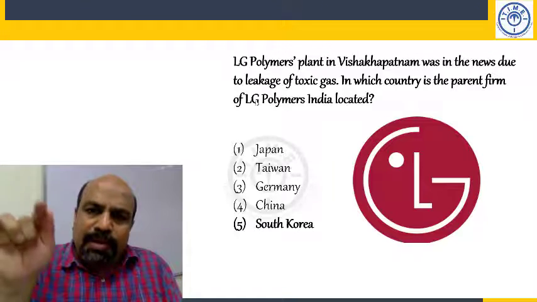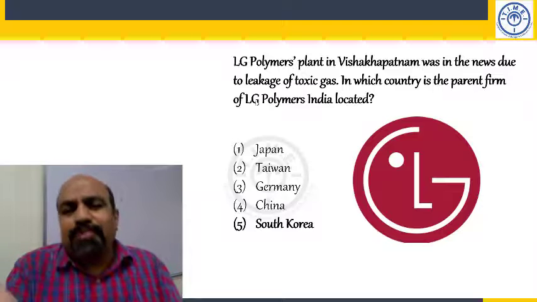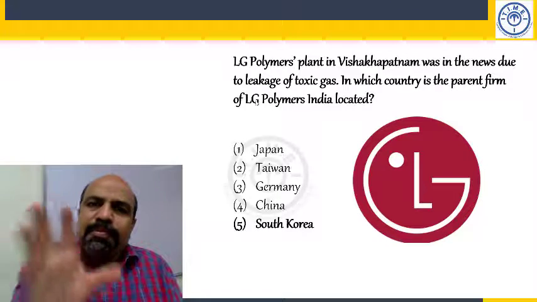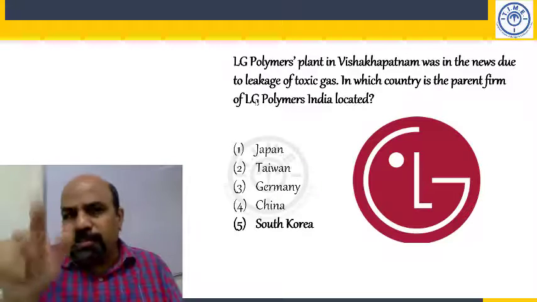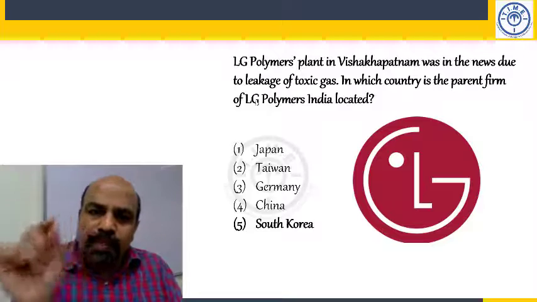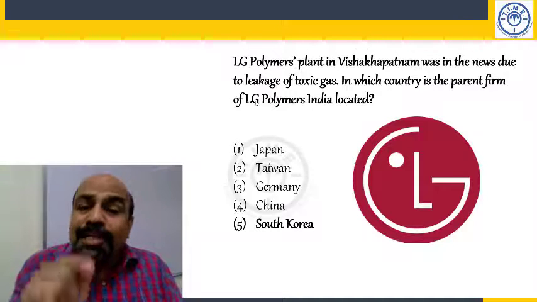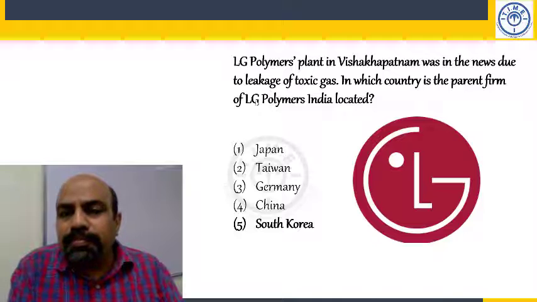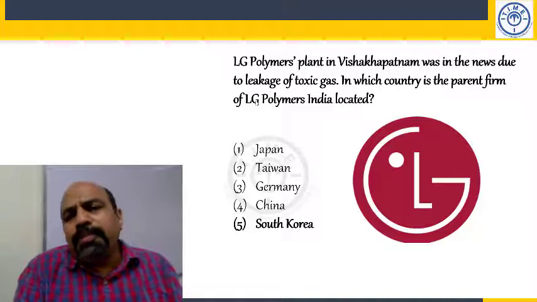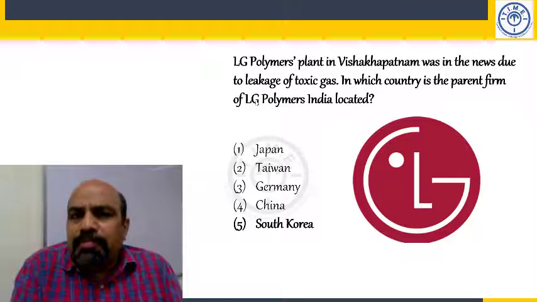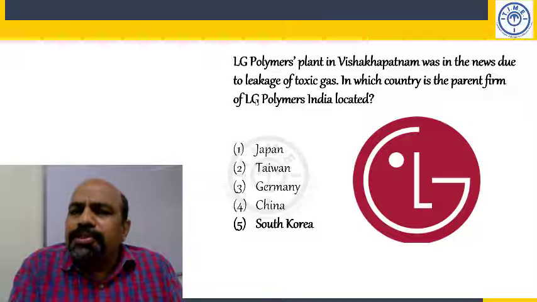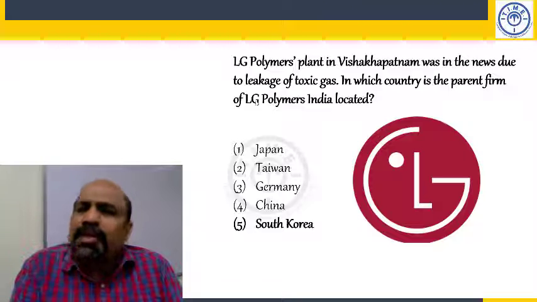You can put an s after the apostrophe, but it's good not to; you should read it as boss's pen. So LG Polymers in Visakhapatnam, which is in Andhra Pradesh, was in the news due to leakage of toxic gas. About 13 people died in this tragedy, my friends.